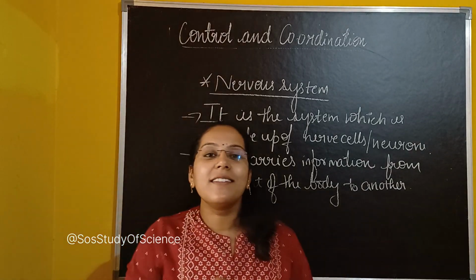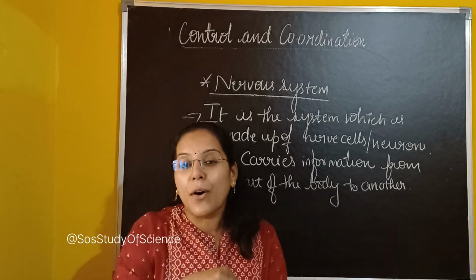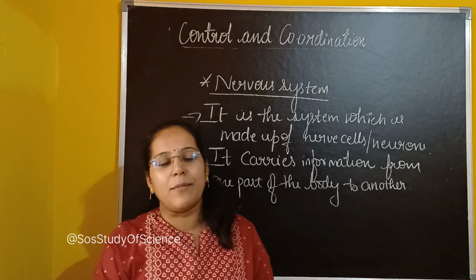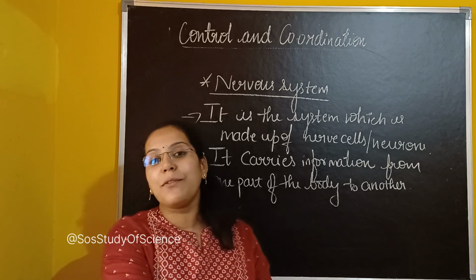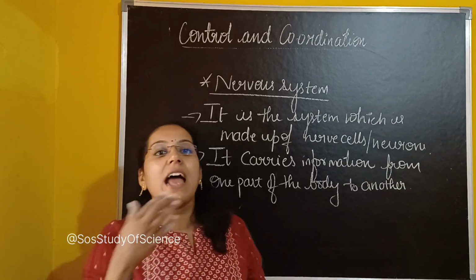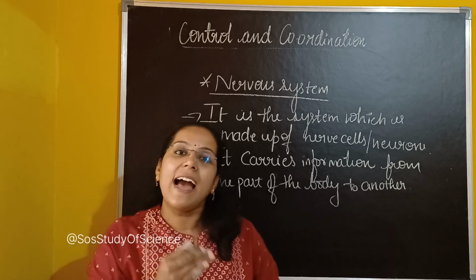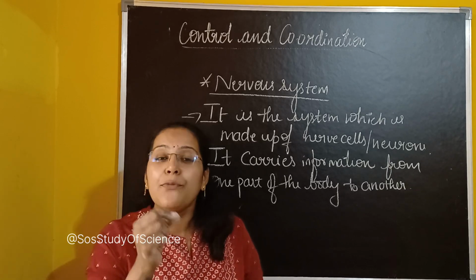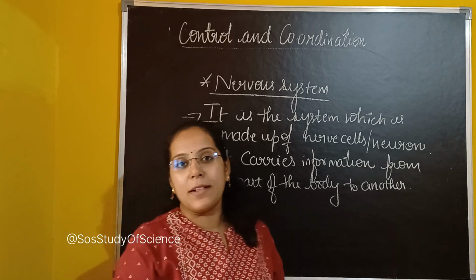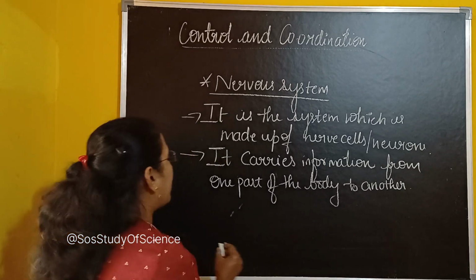Now, how do the nerve cells or neurons carry the information? As I told you, they carry information from one part to another, but how? They carry the information in the form of electrical impulses. A new word, very important.